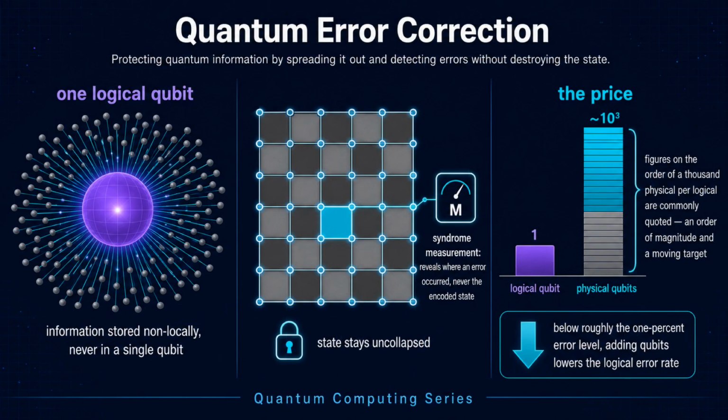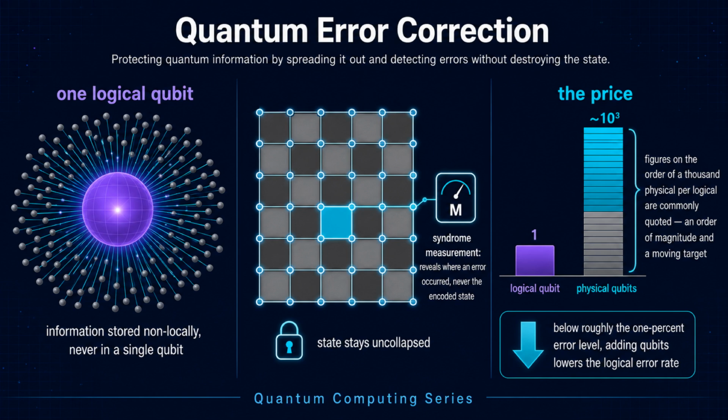Error correction refuses to store information in a single qubit. One logical qubit is encoded across many physical qubits, and we repeatedly perform syndrome measurements, which reveal whether an error occurred and where, without ever revealing the encoded state. Measuring the state would collapse it. Measuring only the error pattern leaves the superposition intact.